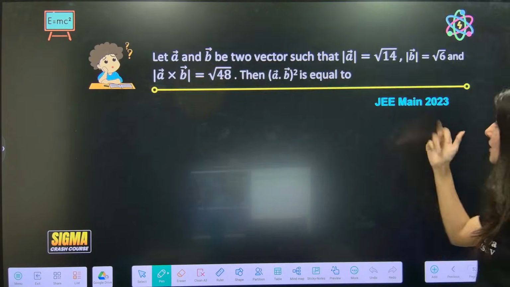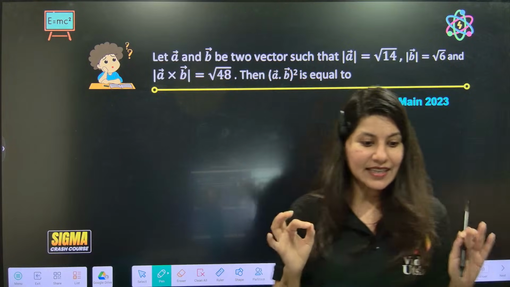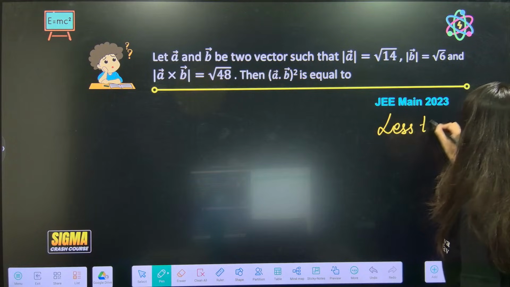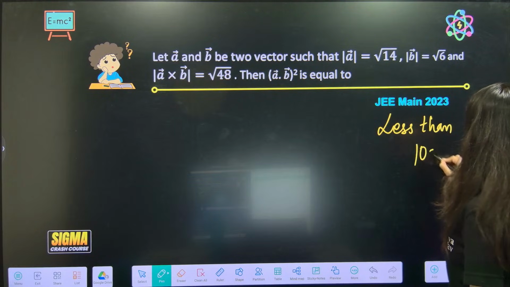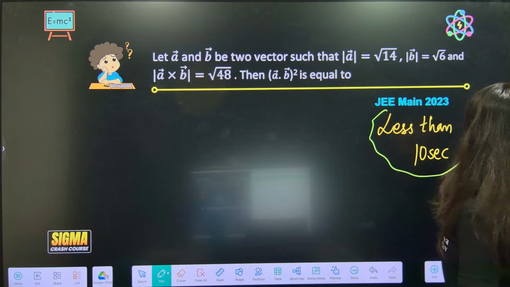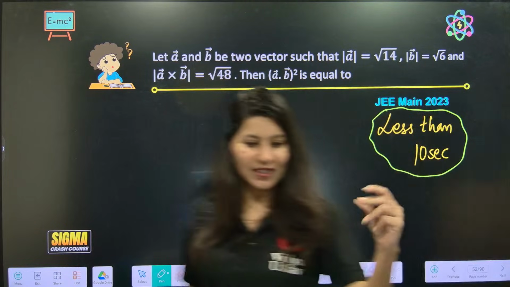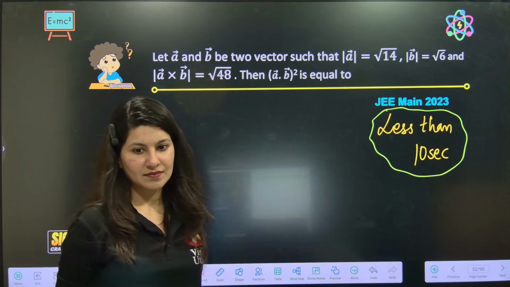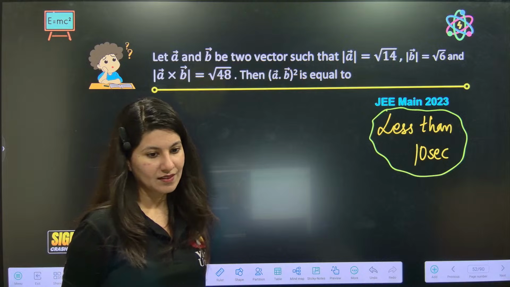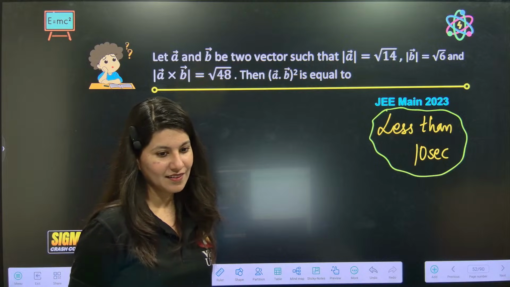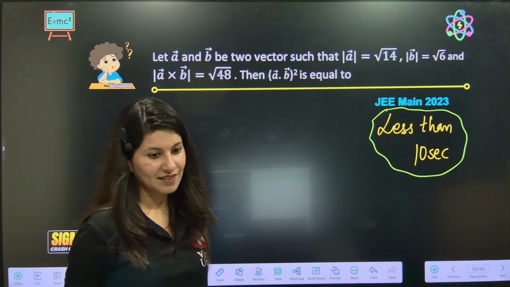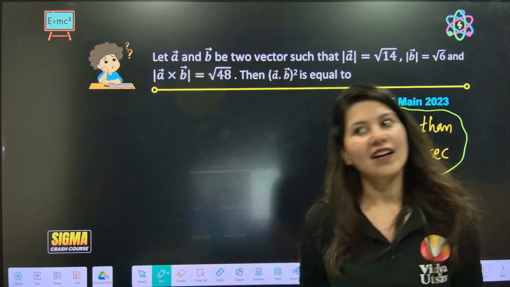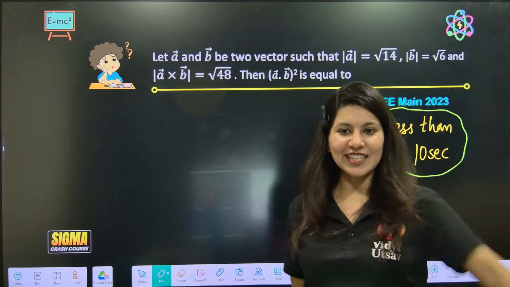Chalo, let's. So there was a question in JEE in 2023, a less than 10-second question. Tell me. Quickly. Sometimes I also feel like that, I also do that. Namrata's identity, Ninja's identity.